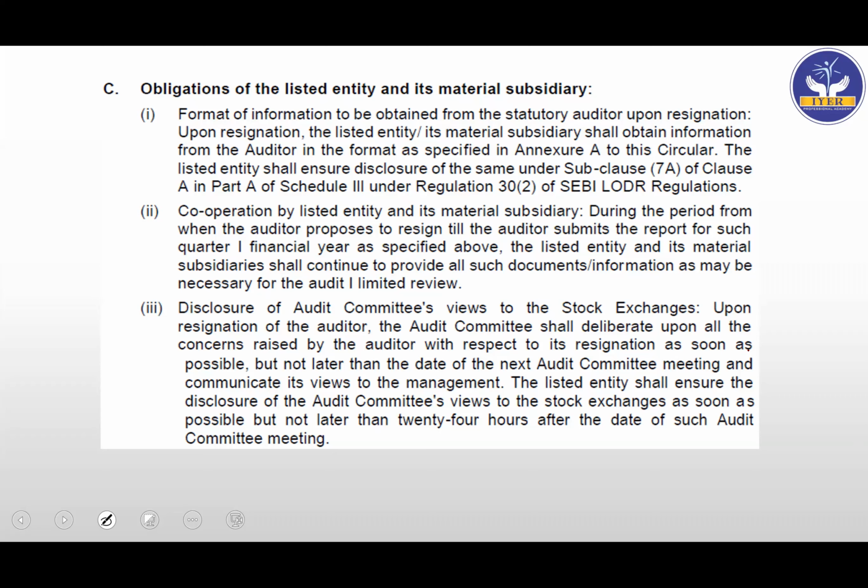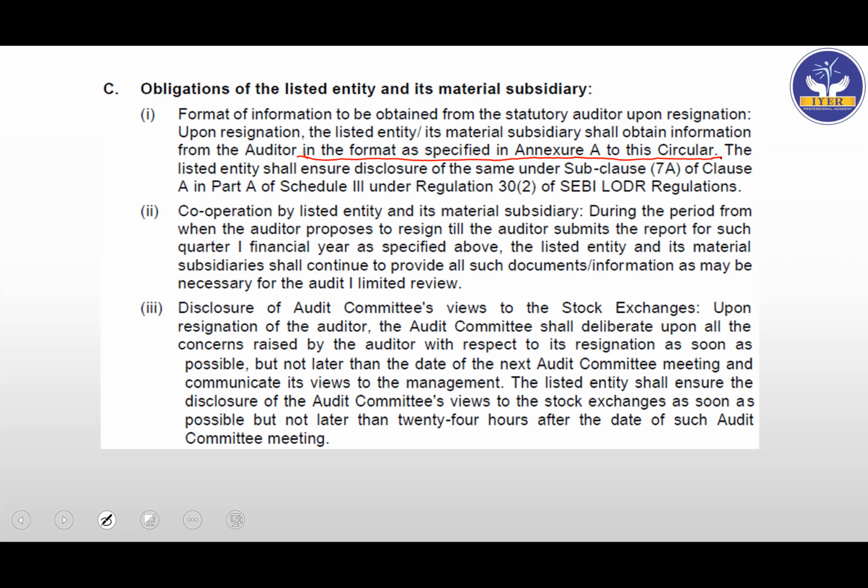So let's see. Format of information to be obtained from the statutory auditor upon resignation. Upon resignation, the listed entity, its material subsidiary, shall obtain information from the auditor in the format as specified in annexure A of this circular. So there's an annexure A where they have given the format in relation to the information that is to be provided by the auditor. Okay. The listed entity shall ensure disclosure of the same under subclause 7A of clause A of part A of schedule 3 of regulation 30 subregulation 2 of SEBI LODR regulations. This we had read earlier also, this entire chain of the area where it is covered.